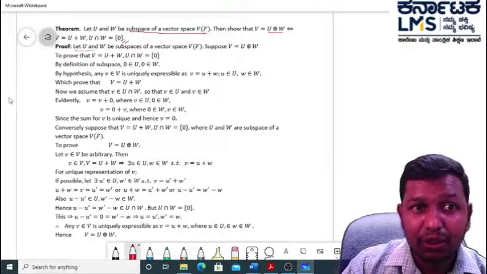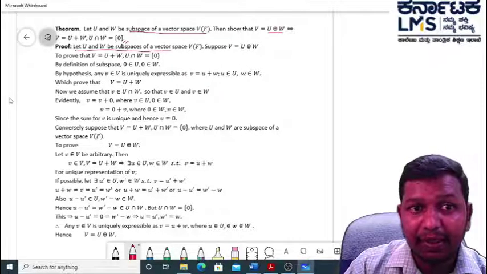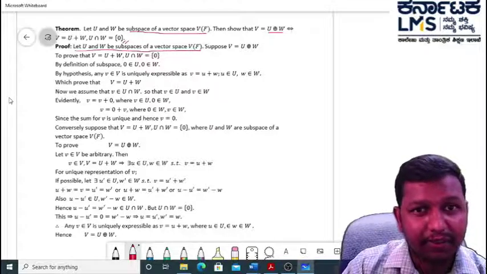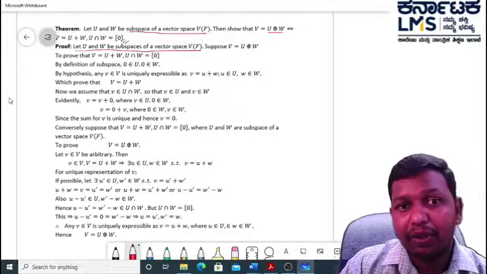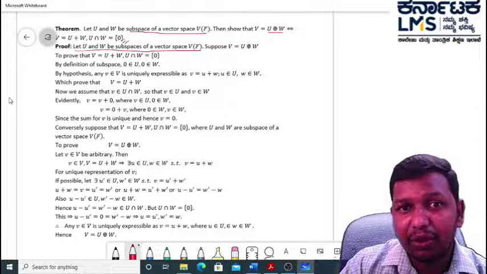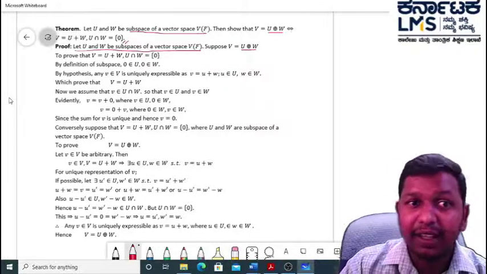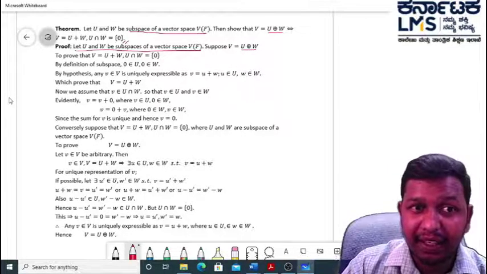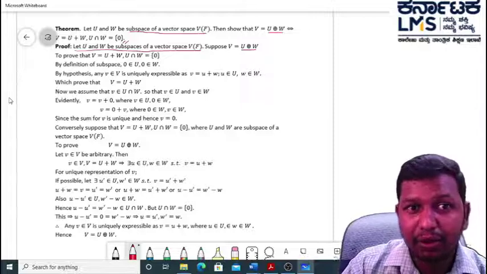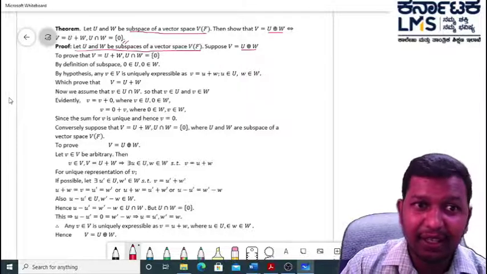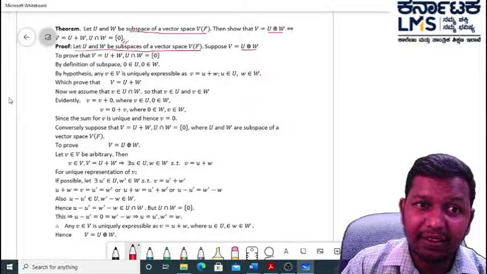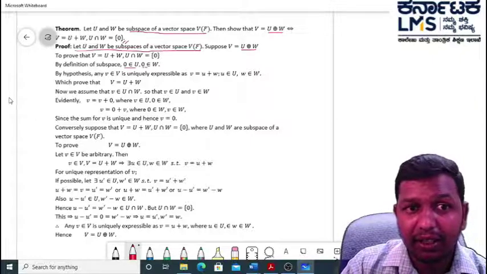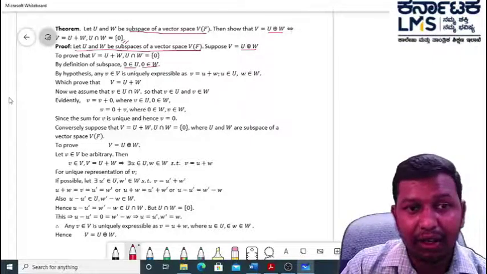Given, let U and W be the subspaces of vector space V over F. Suppose V is a direct sum of U and W. Then what we need to prove? V is a linear sum of U and W, and U and W are disjoint. Clearly U contains 0 element and W contains 0 element.